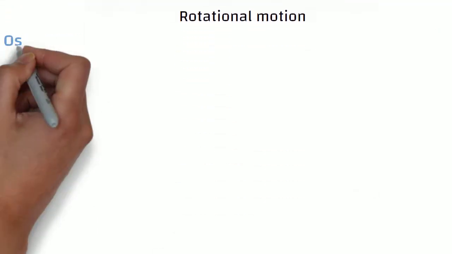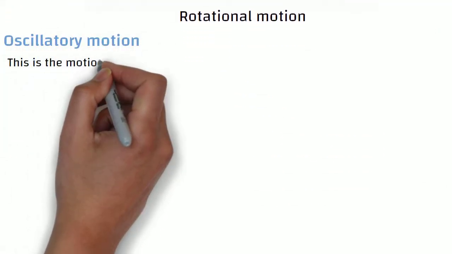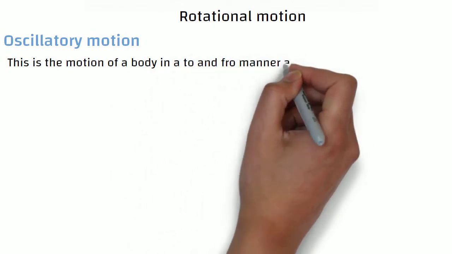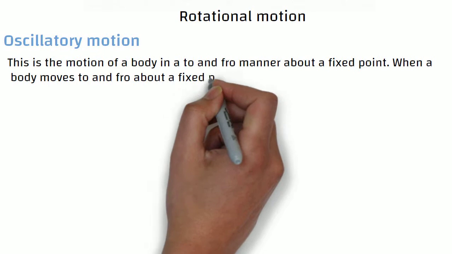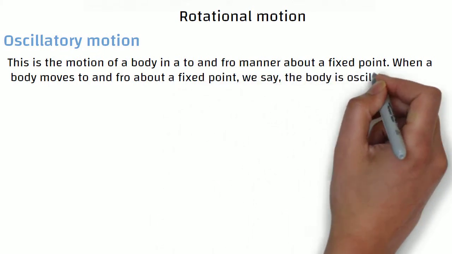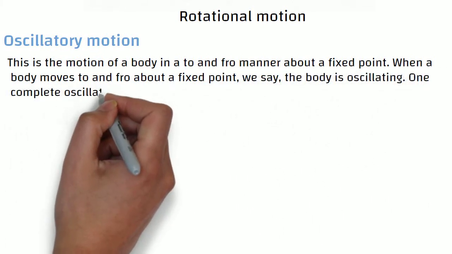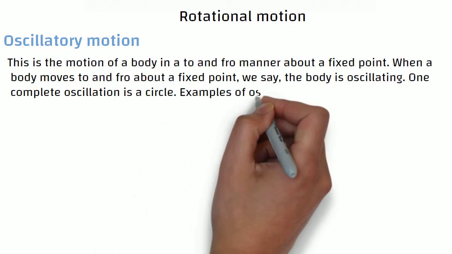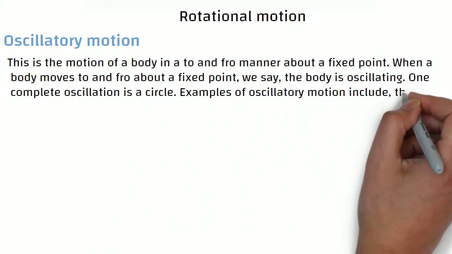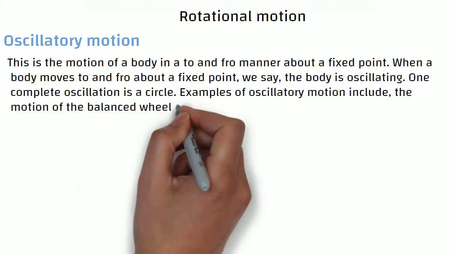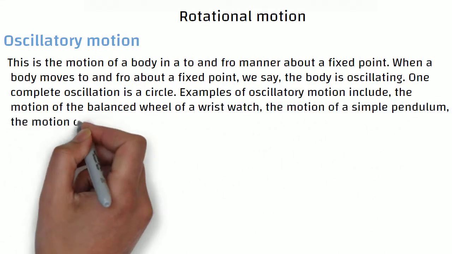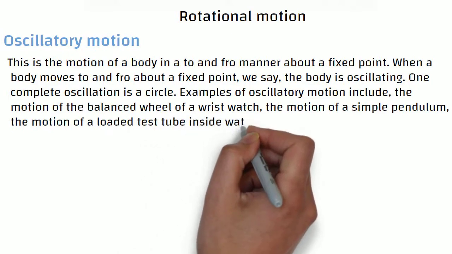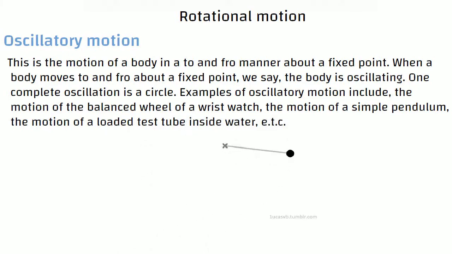Oscillatory motion. This is the motion of a body in a to and fro manner about a fixed point. When a body moves to and fro about a fixed point, we say the body is oscillating. One complete oscillation is a cycle. Examples of oscillatory motion include the motion of the balance wheel of a wristwatch, the motion of a simple pendulum, the motion of a loaded test tube inside water, etc.